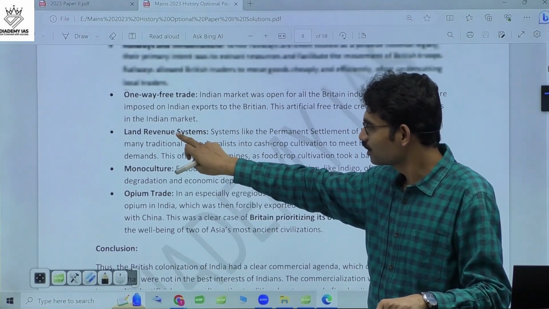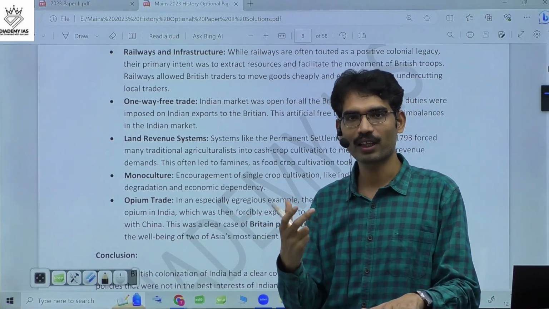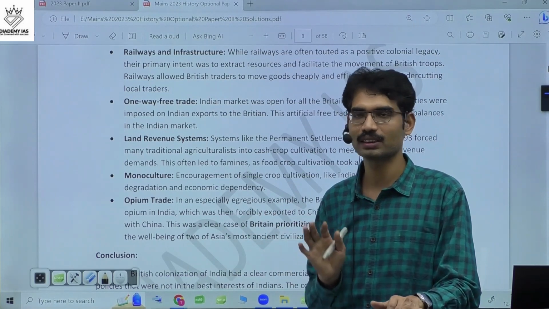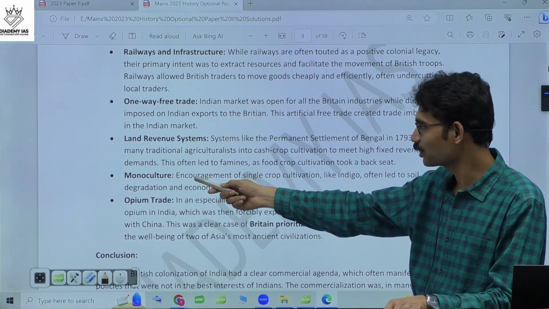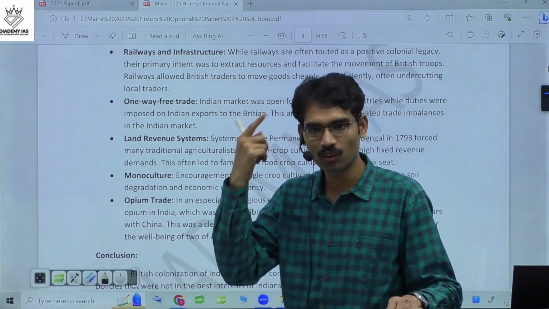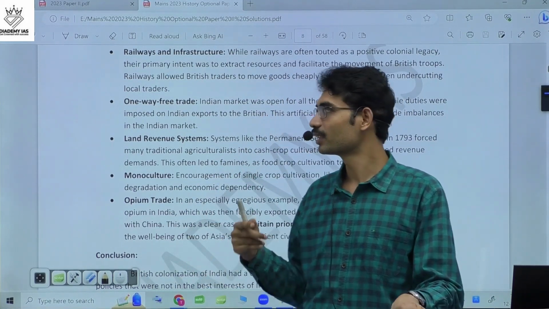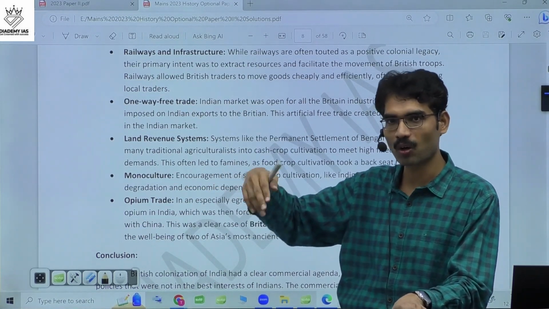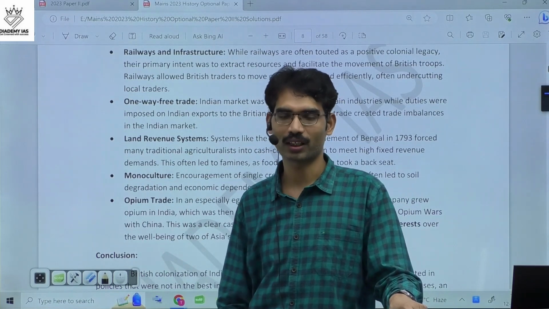So you just need to have some idea of what the various policies were in bringing commercialization to the Indian subcontinent. Railways, one-way free trade, land revenue system, monoculture, opium trade, all of them had colonial reasons, but they projected them as modernization. So these are the processes which they brought forcefully, artificially, in the name of modernization.